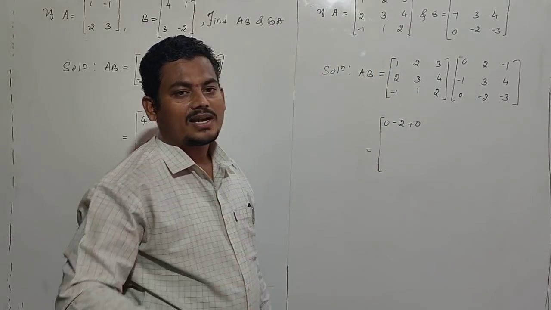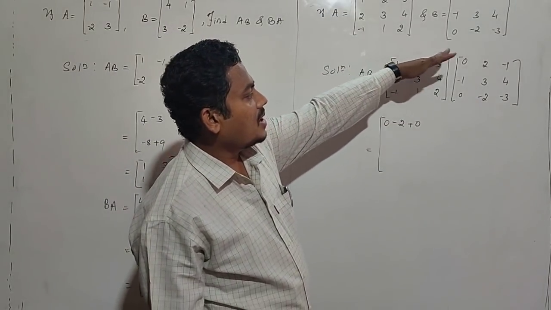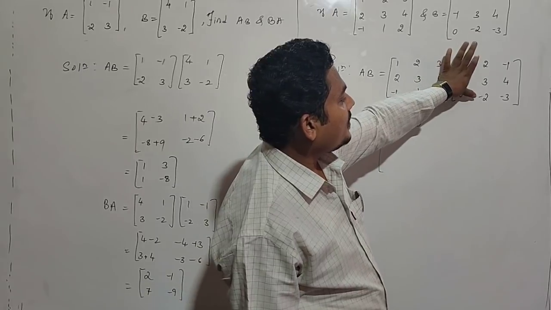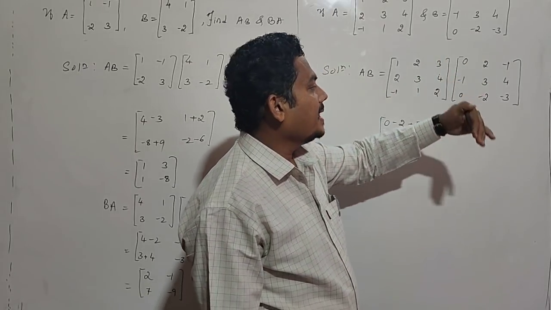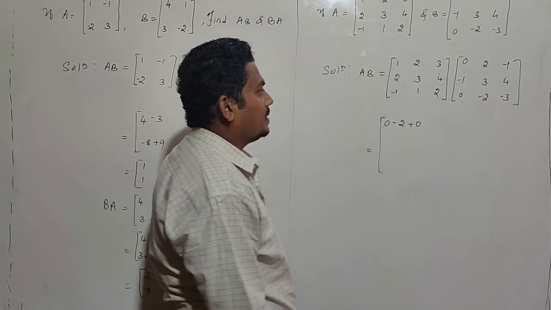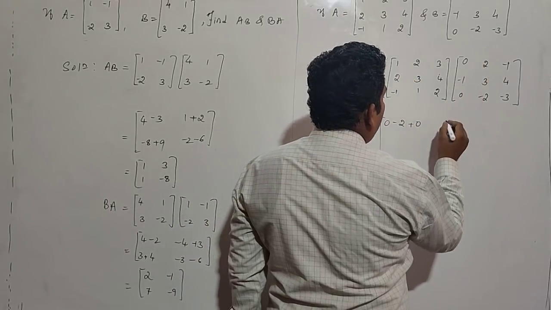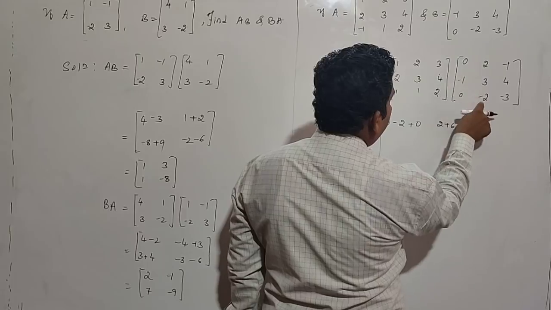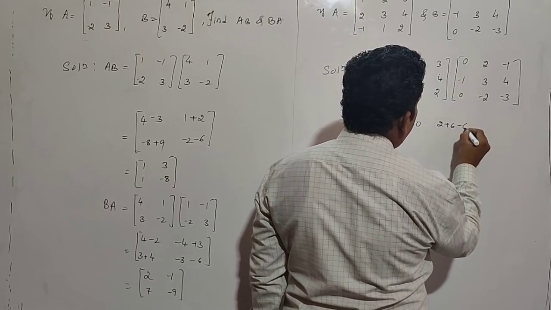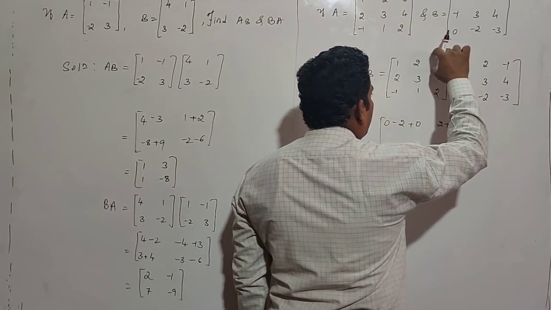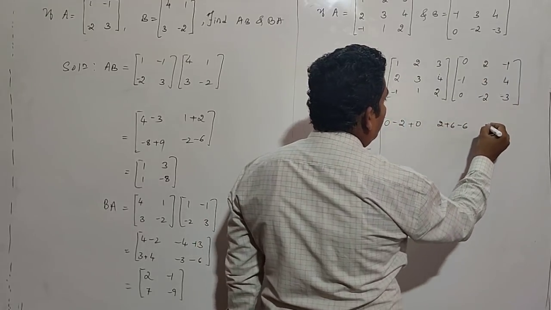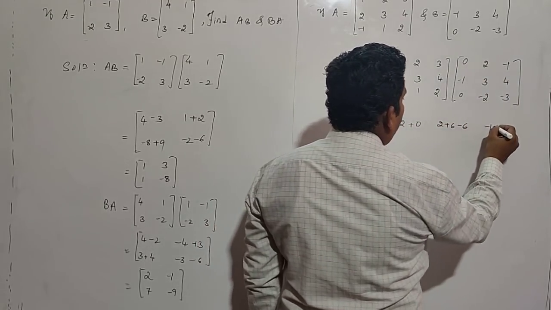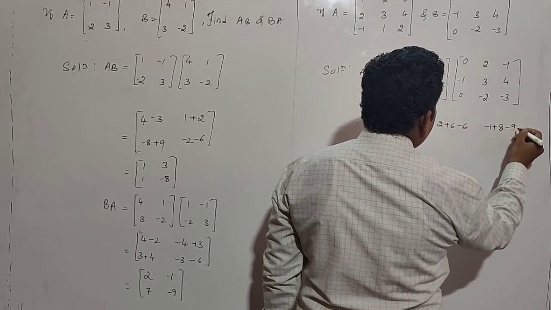The sum of products of elements of first row with corresponding elements of second column gives A12 element. 1 into 2 is 2, 2 into 3 is 6, 3 into minus 2 is minus 6. After that, first row with third column, minus 1 plus 8 minus 9.